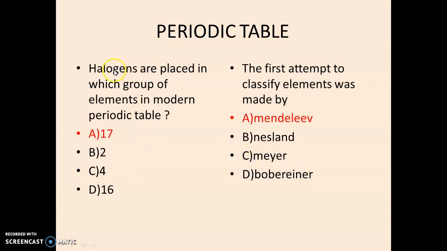Next question, halogens are placed in which group of the elements in the modern periodic table? As we saw in the earlier slide, in group 17 the halogens are placed: fluorine, chlorine, bromine, iodine, astatine. These are the halogen family elements. They are placed in group 17. The first attempt to classify the elements was made by, these are the names of the scientists, and the correct scientist name is Mendeleev.